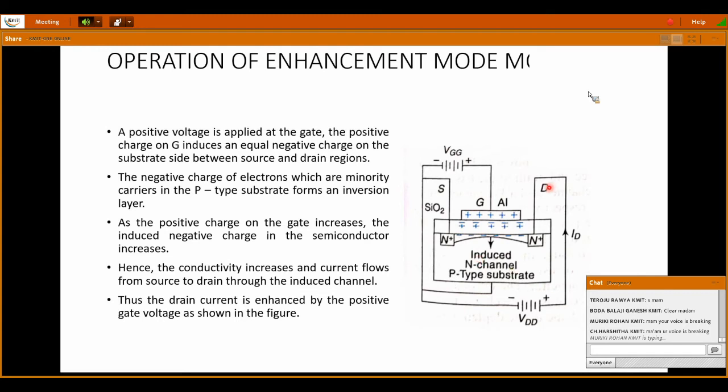Given to the drain and source, it is the same concept as the FET: the drain is connected to the positive supply, represented as VDD.